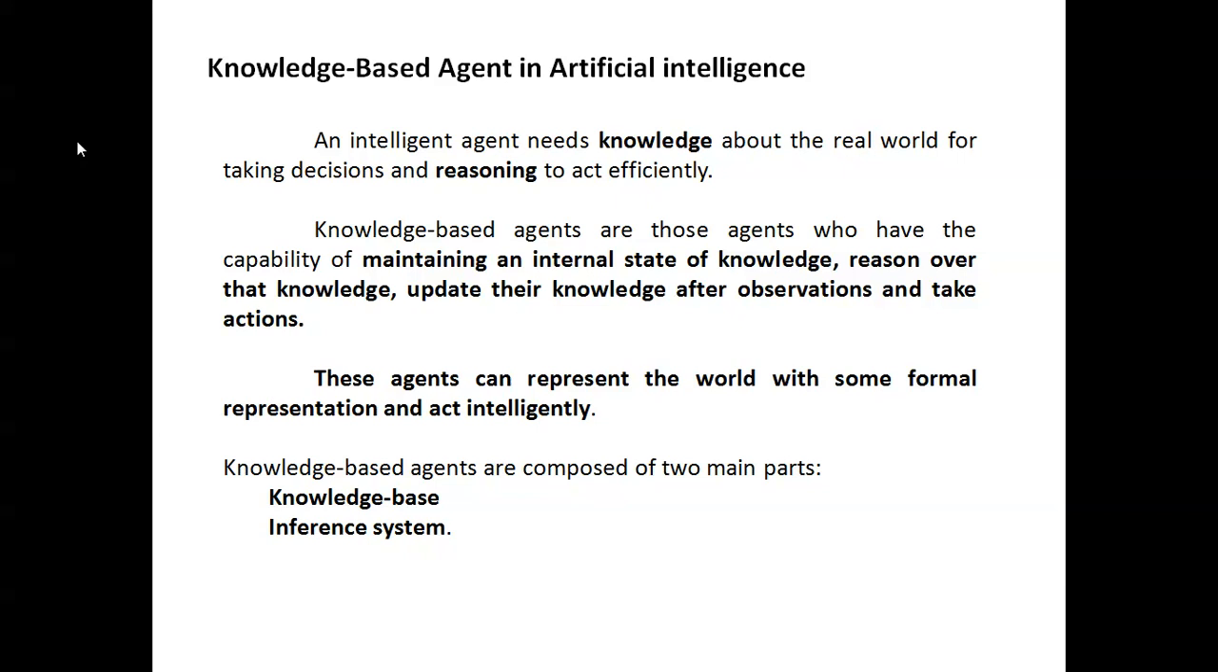So these agents can represent the world with some formal representation and act intelligently. In a knowledge based agent, decision making and reasoning are done effectively. Also, the agent can represent the world with some formal representation to act intelligently. Knowledge based agents have two main parts. One is the knowledge base, another one is the inference system.